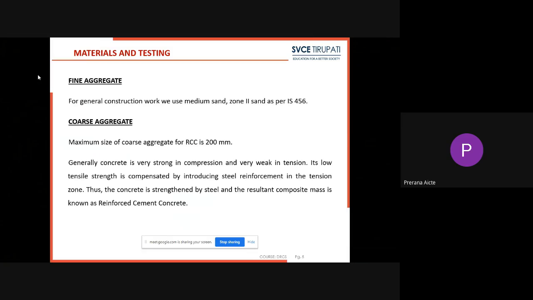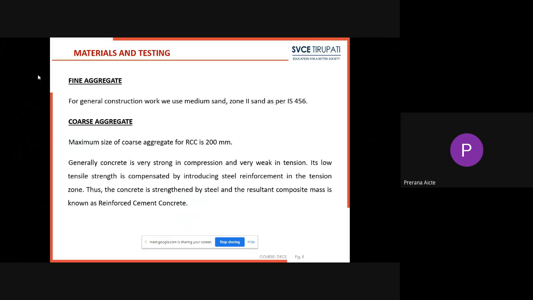The next ingredient in concrete is fine aggregate. Fine aggregate is nothing but sand. For general construction work, we use medium sand, generally termed zone 2 sand, as per IS 456. This is also one of the important bits for the GATE exam. For general construction purpose, which type of sand will be used? It belongs to zone 2, as per IS 456. As you already know, IS 456 is the Indian Standard Code for designs.